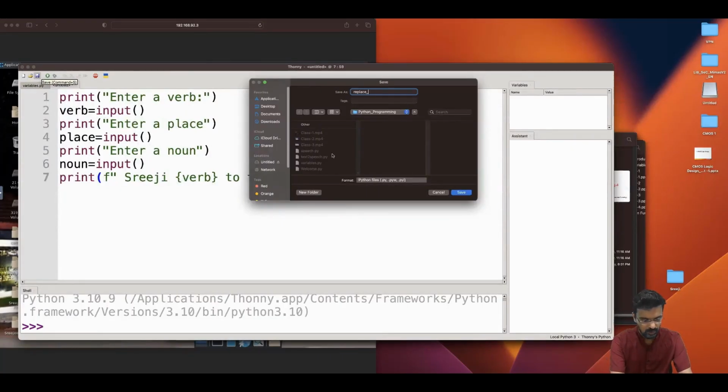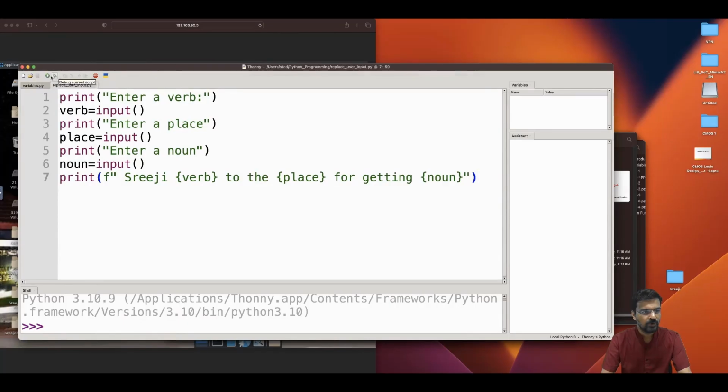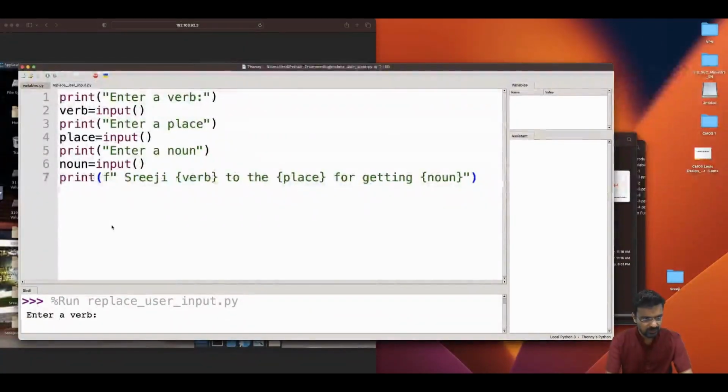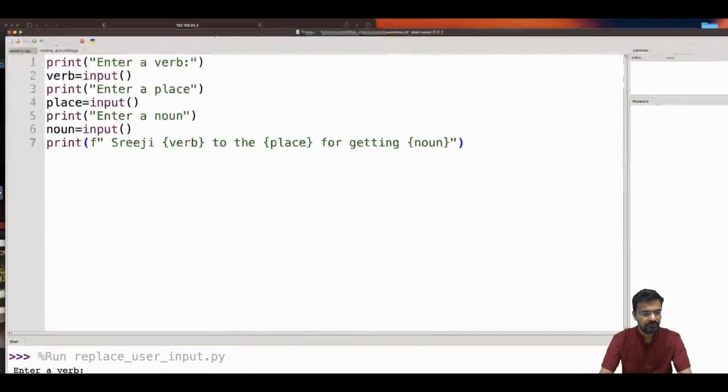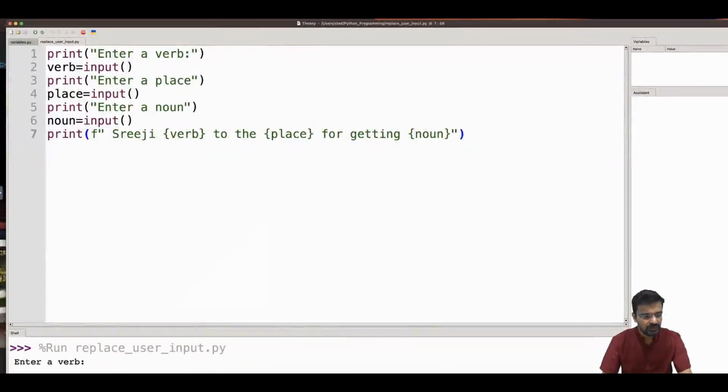Replace user input. I'm saving this and I'm going to run it. So enter a verb will come. So you can enter a verb. I will maximize this so that you get a feel of doing it. So I'm going to enter the verb. I'm giving ran. Okay, ran. Enter a place. Supermarket. Okay. Noun.